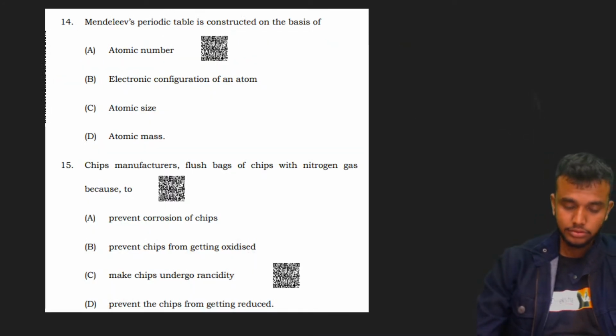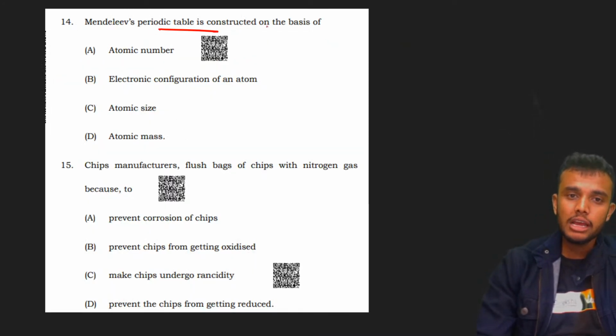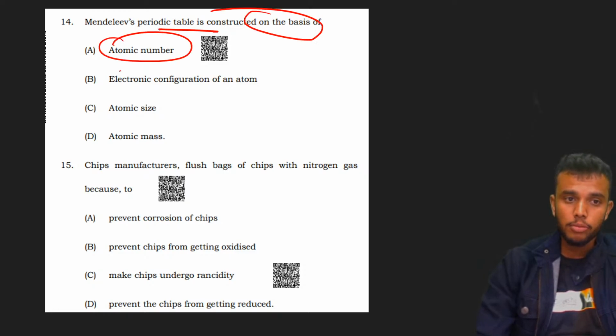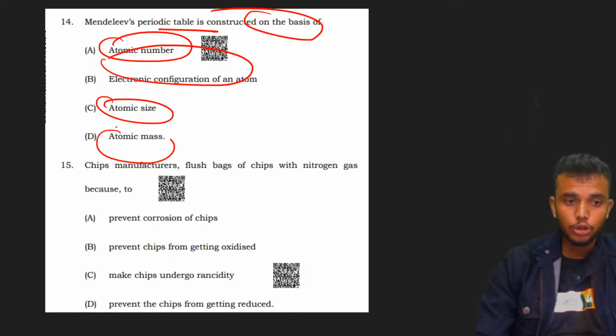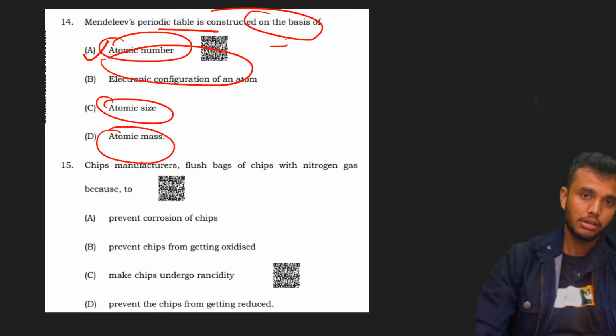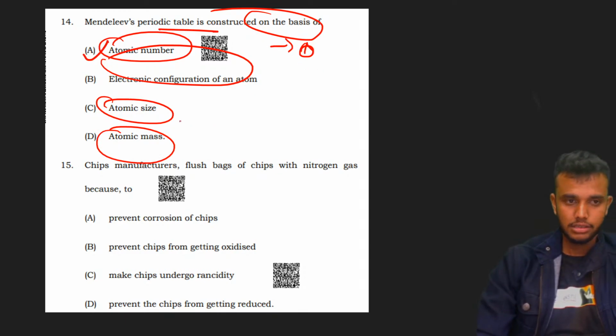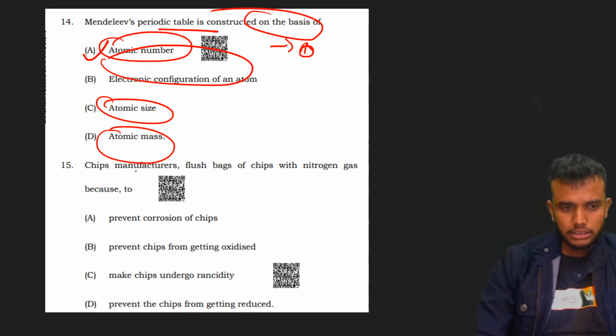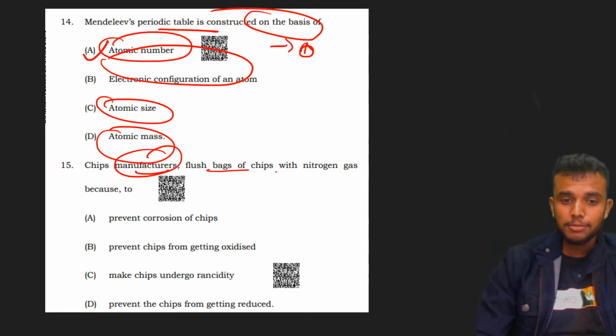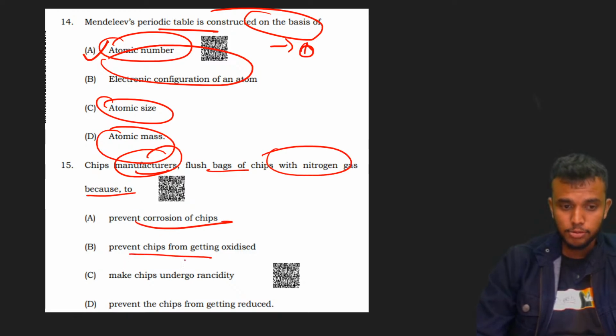Next question. Mendeleev's periodic table is constructed on the basis of atomic number, electronic configuration, atomic size, atomic mass. The answer is atomic number. Option A is the correct answer. Chips manufacturers flush bags of chips with nitrogen gas to prevent chips from rancidity. The answer is C, rancidity.